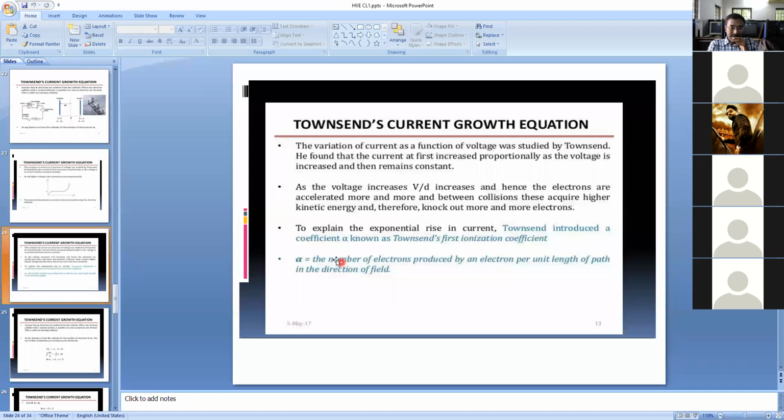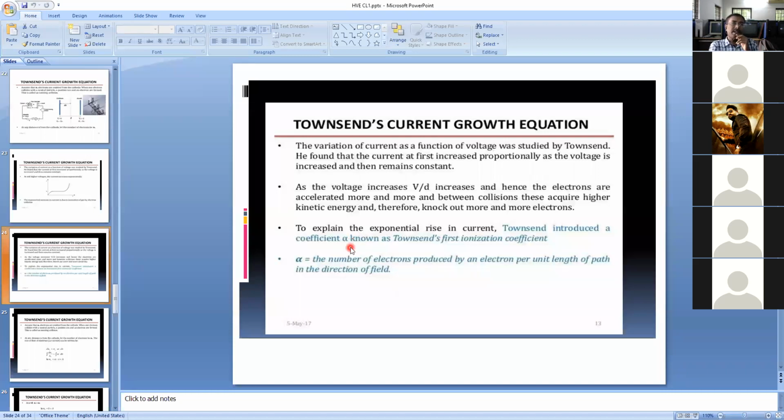If the number of electrons is increasing, the current is also increasing. That means current is proportional to the number of free electrons. Am I right? If the number of free electrons is more, the current is high. So if you want to remove the proportionality, we have to introduce one constant that is called alpha.